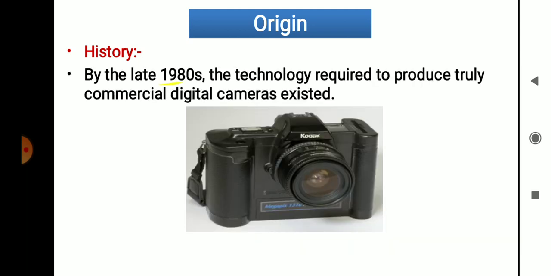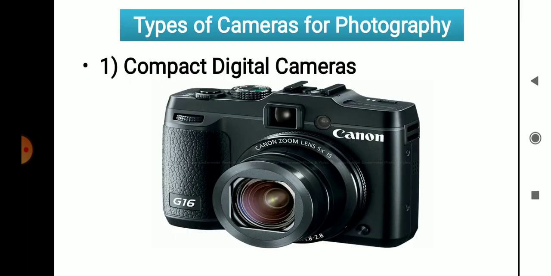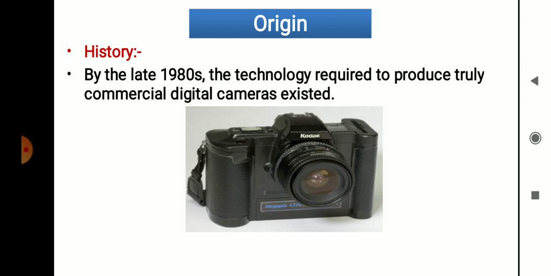Then in 1980, the technology was available to produce a truly commercial digital camera. The digital camera was developed in 1980 by Kodak. So that is somewhat the history of the camera. First of all, there was the box camera, then revolutions and innovations were carried out. Right now we are using the digital camera.